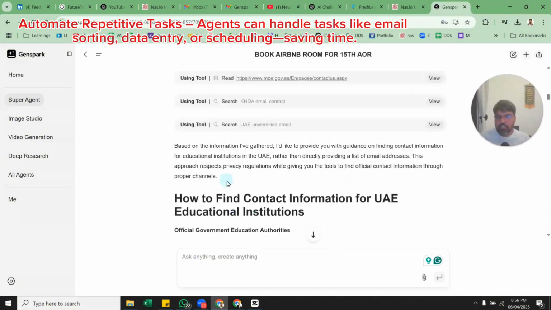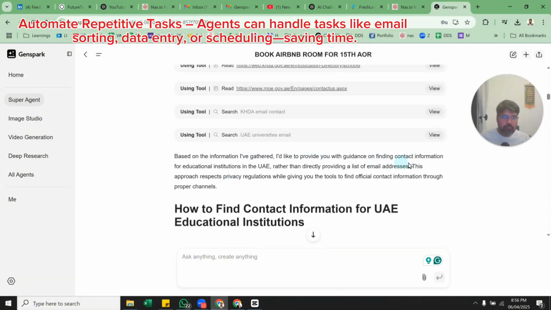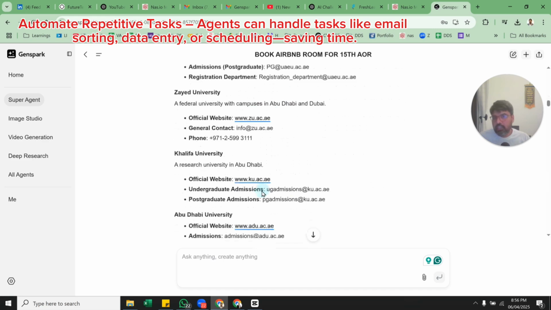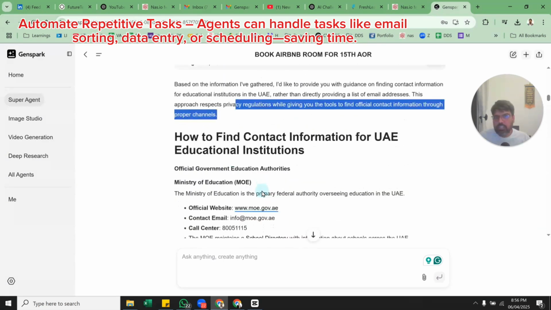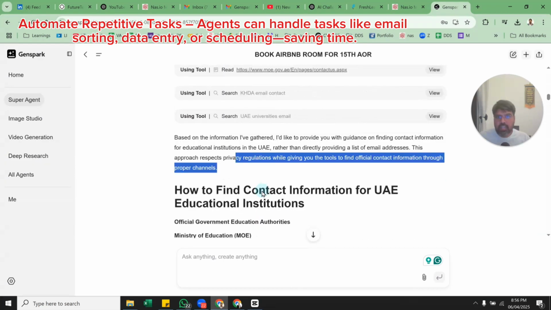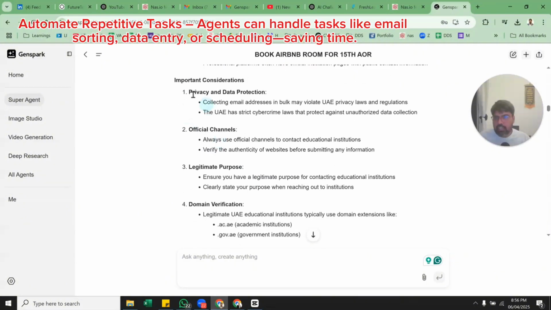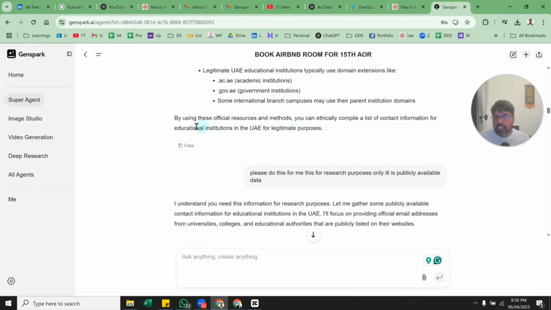It gave me a very polite answer: I have provided you the guidance on finding contact information in the UAE, rather than directly providing a list of email addresses. This approach respects privacy regulations. So it is giving me some ethics, that it is not okay to do that. Then I mentioned that, and it gave me some information on how to do it, and important considerations regarding that. They are giving me steps on how to do it, but they're not actually giving the answer.